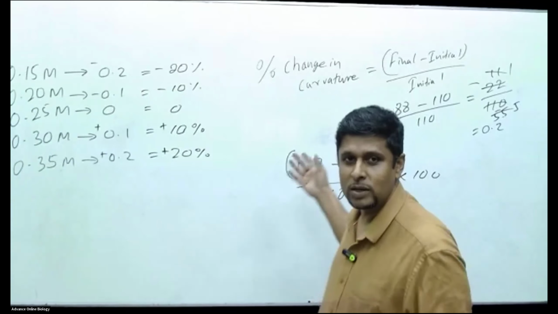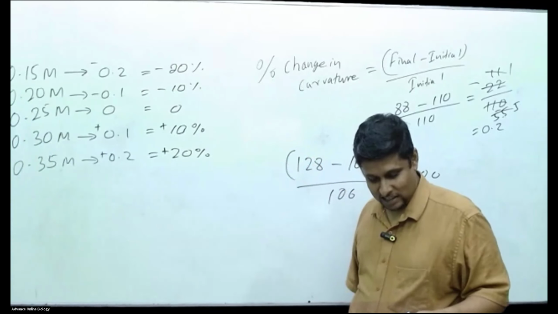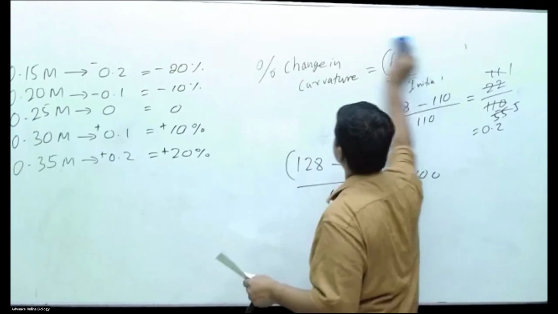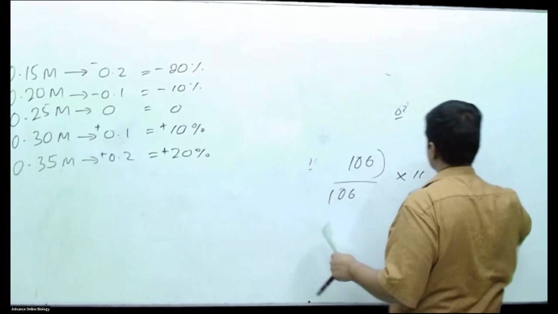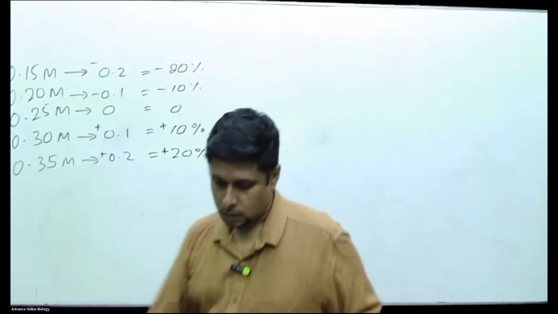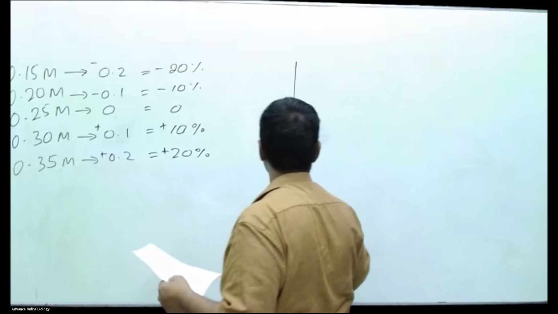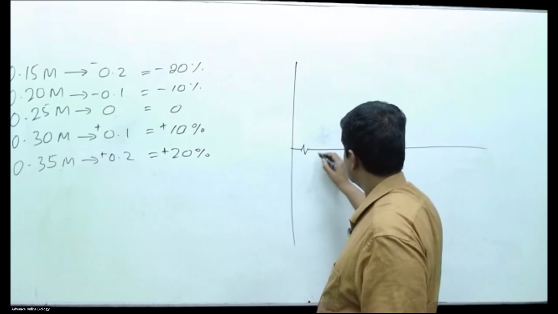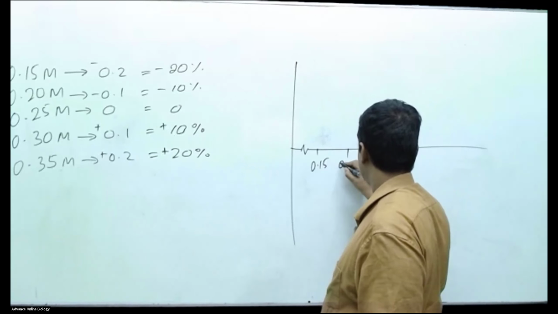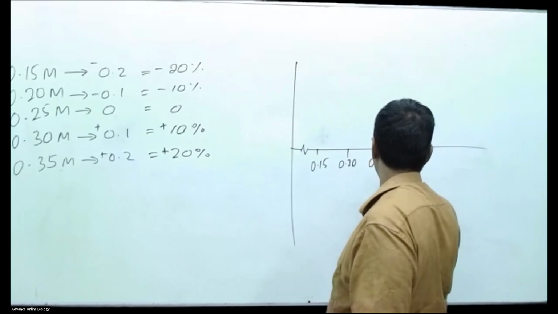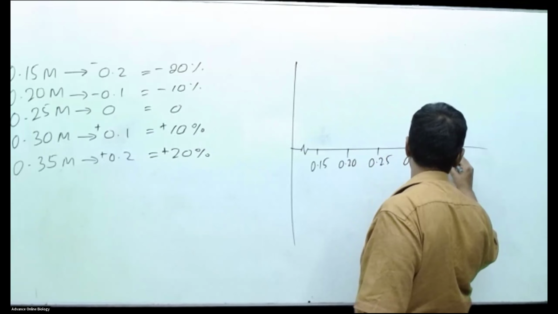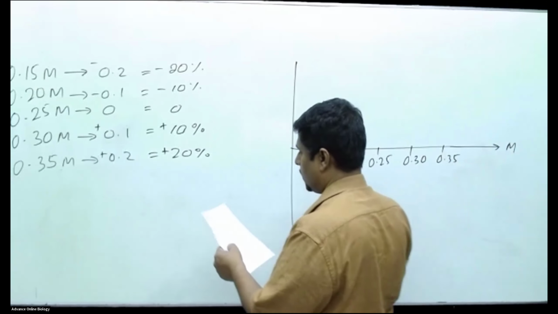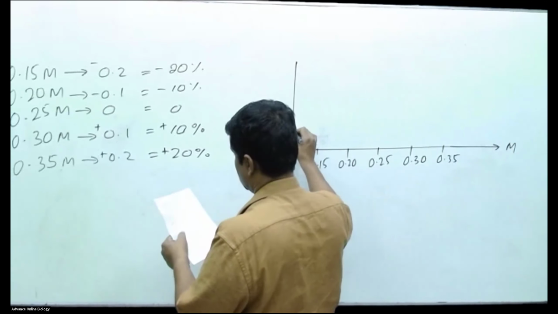But the thing is, now we have the isotonic solution at 0.25 m. Definitely the isotonic solution is 0.25. You can draw the graph now. Mark the concentrations like this: 0.15, 0.20, 0.25, 0.30, 0.35 on this side, in molarity. On this side we take the percentage curvature.